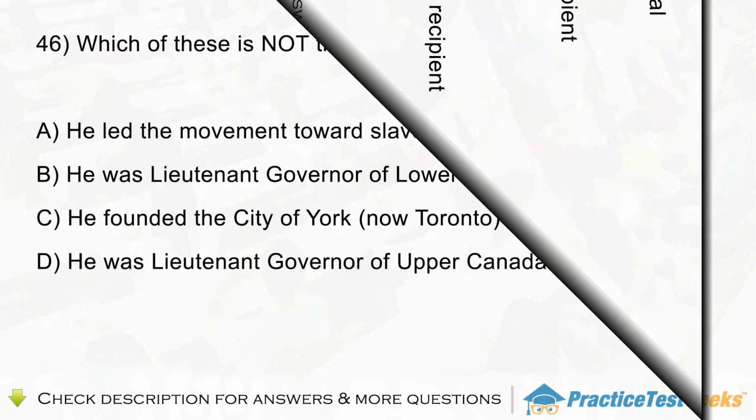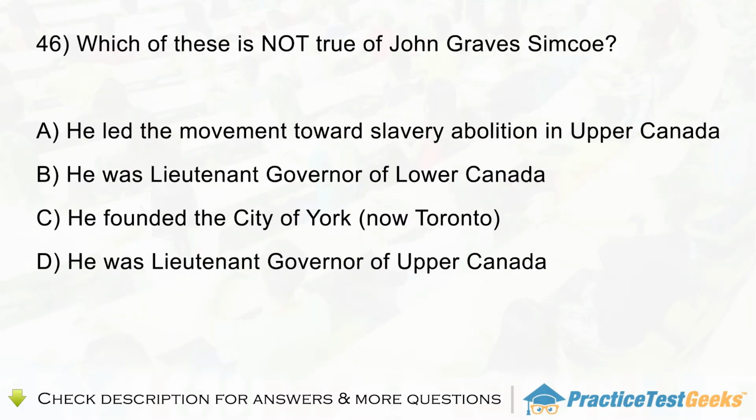Question 46. Which of these is not true of John Graves Simcoe? A. He led the movement toward slavery abolition in Upper Canada. B. He was Lieutenant Governor of Lower Canada. C. He founded the city of York, now Toronto. D. He was Lieutenant Governor of Upper Canada.